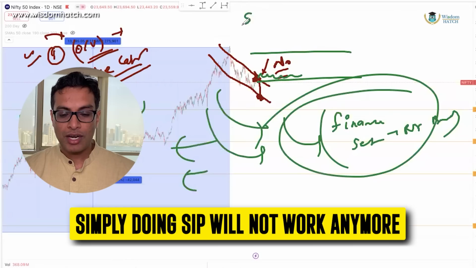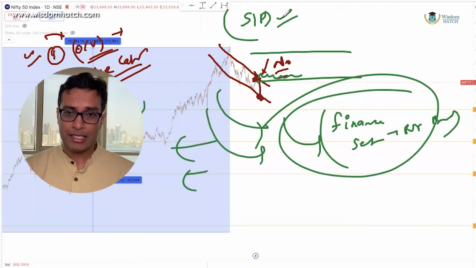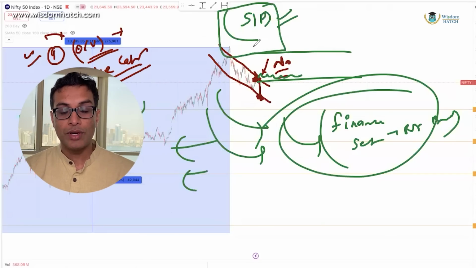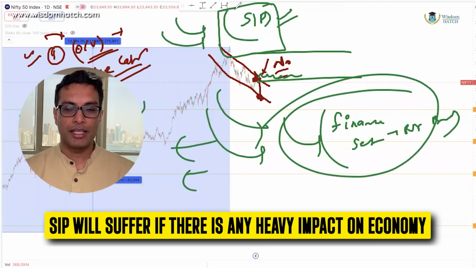Just simply closing your eye and doing SIP is not going to cut it, right? There is a very good chance that if there is a structural problem in our economy, then SIP investing is going to heavily suffer, right? So इसमें problem आएगी. That does not mean that you will see a correction of 30-40% drawdown.